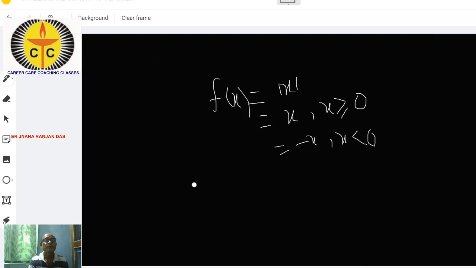If we draw the graph of this function, it will be like this, passing through the origin, this straight line.